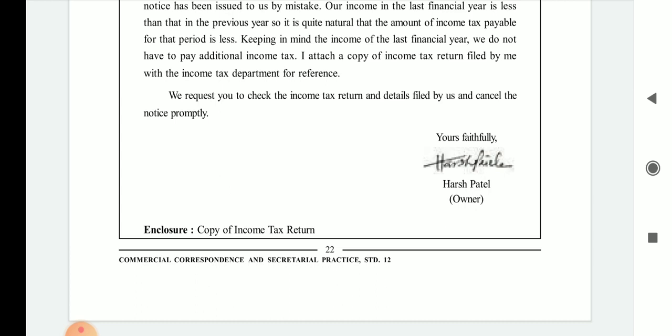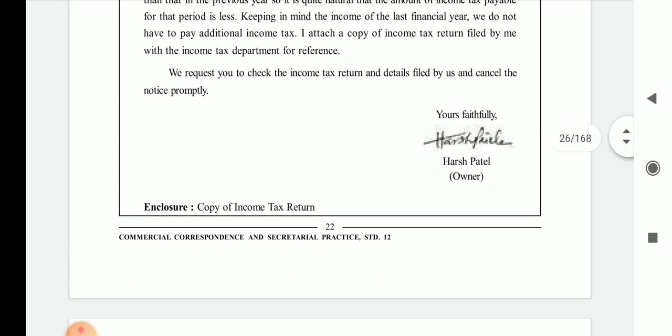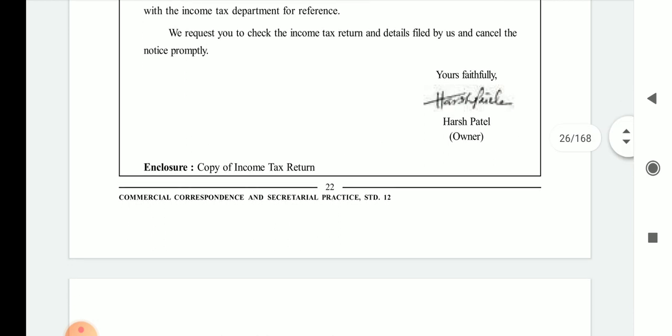So here there is no need to write a thank you, because this is not your mistake. And for the same, if you want to write this type of letter, you have to be 100% correct. So here we have no need to write a thank you or thanks. Clear? Yours faithfully and the name.